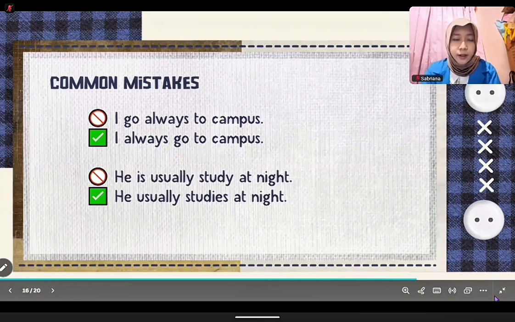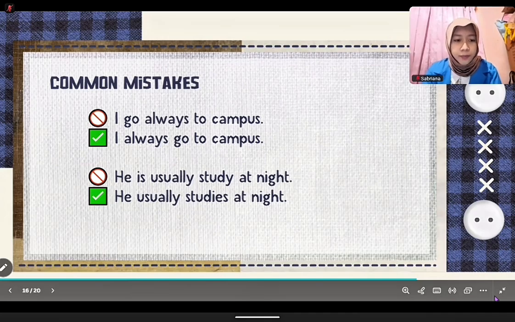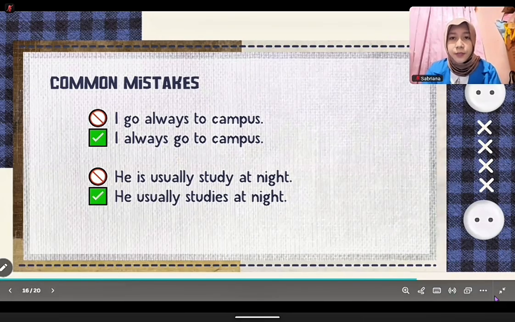Here are some common mistakes you should avoid. I go always to campus. It's wrong. The correct answer is I always go to campus. He is usually study at night. The correct one is he usually studies at night. Be careful with the order and the verb form.